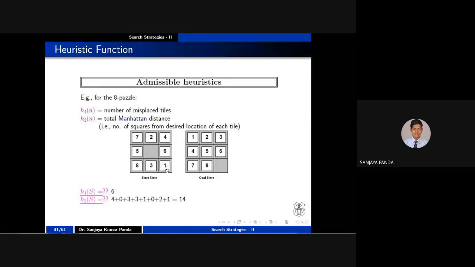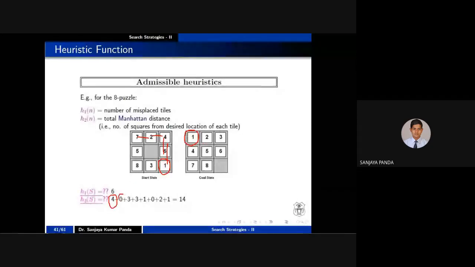But 1's proper position is here. So what should be the Manhattan distance? From here to here 1, here to here 2, here to here 3, here to here 4. That's why it is written 4 here. And 2 is present in the proper position. That's why the value is 0 here.